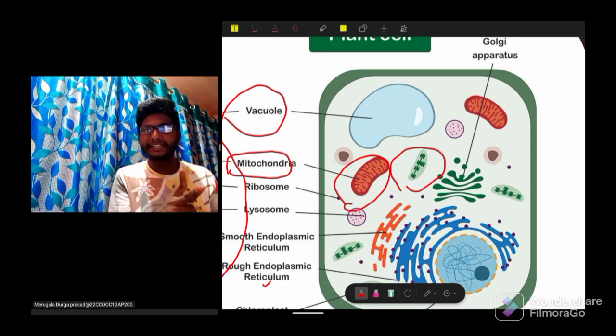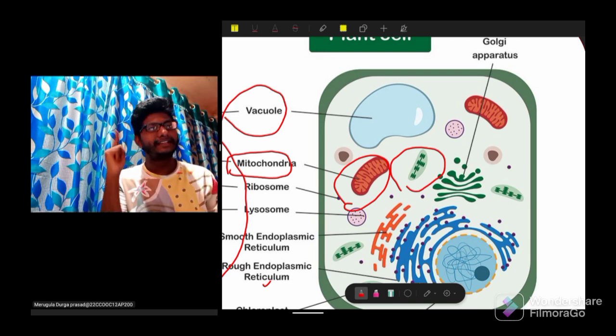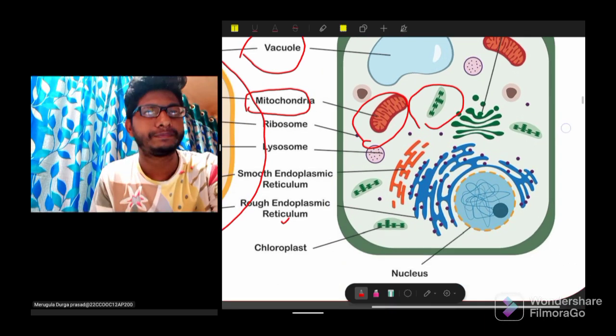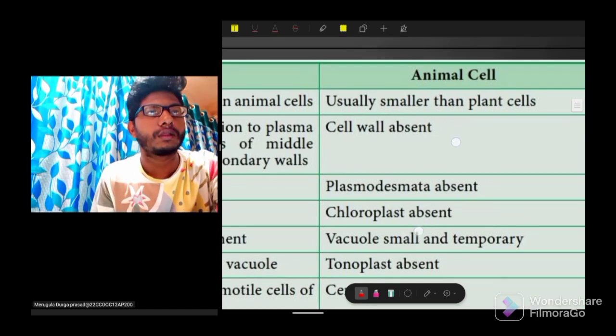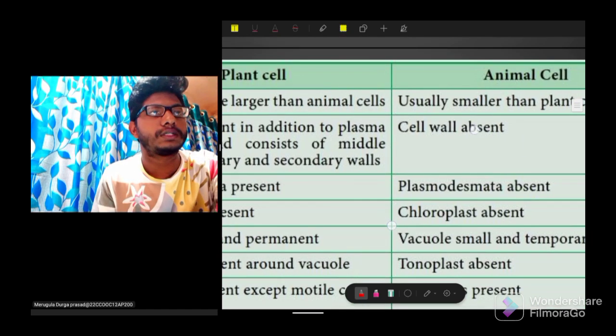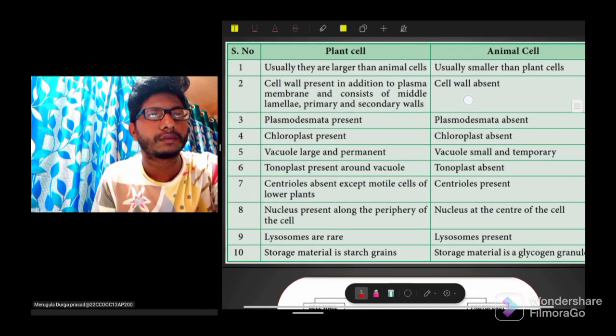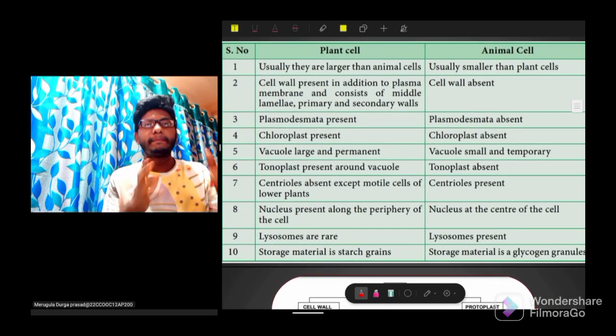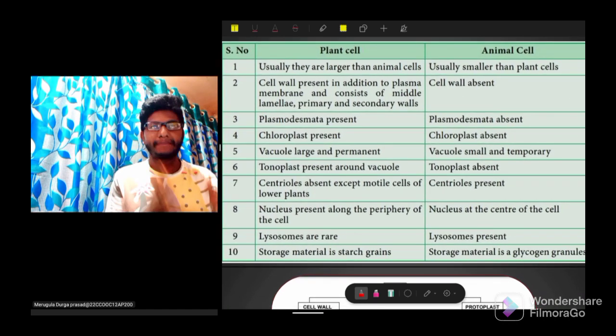I am going to present these differences in one slide. Let us see the differences. See, what are the main differences between plant cell and animal cell?